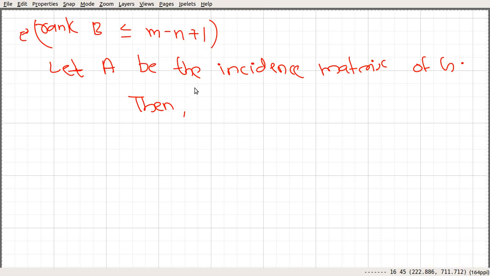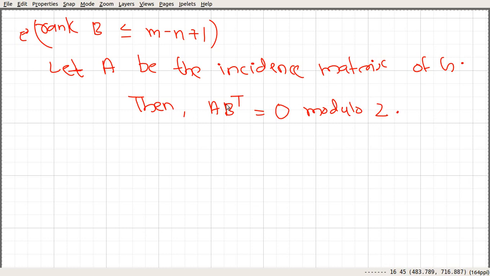In a previous video we proved they are orthogonal. If we take the product of the matrix A and B transpose, we get a zero matrix, and we are doing the operation addition modulo 2. So here the operation is modulo 2.